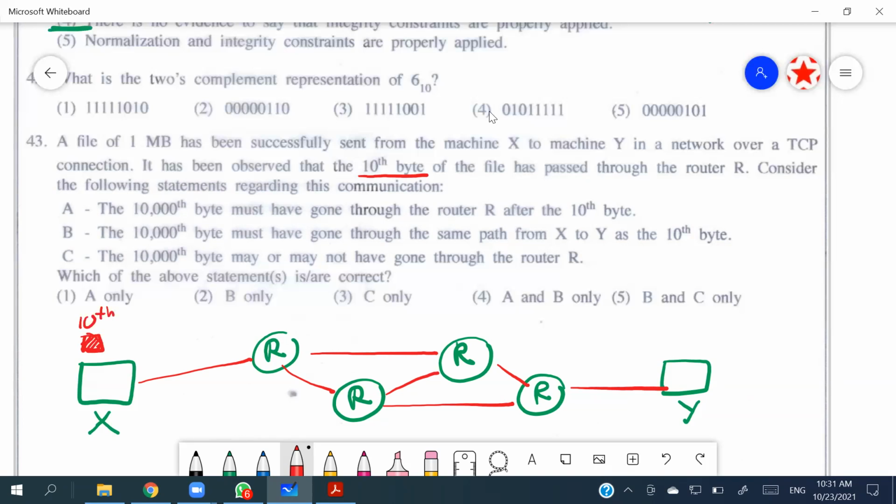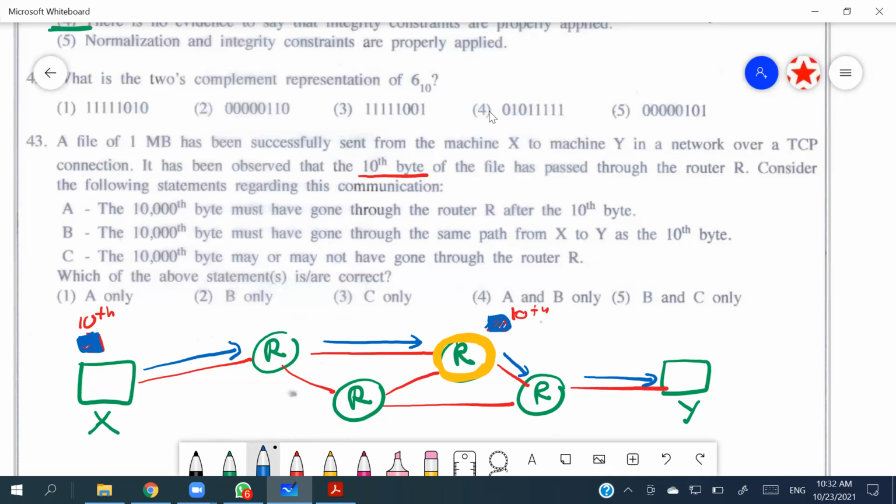So 10th byte has passed through the router R. So let's say the router that they are considering is this. I'm sorry, this is the connected one. This is the router that they are talking about. So now 10th byte has gone through this. Right? So we can assume that this 10th byte is routing on this particular path. Right?